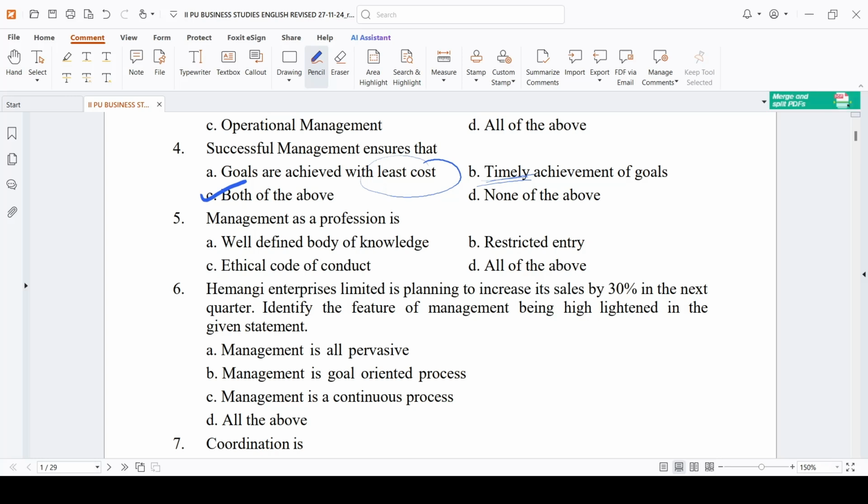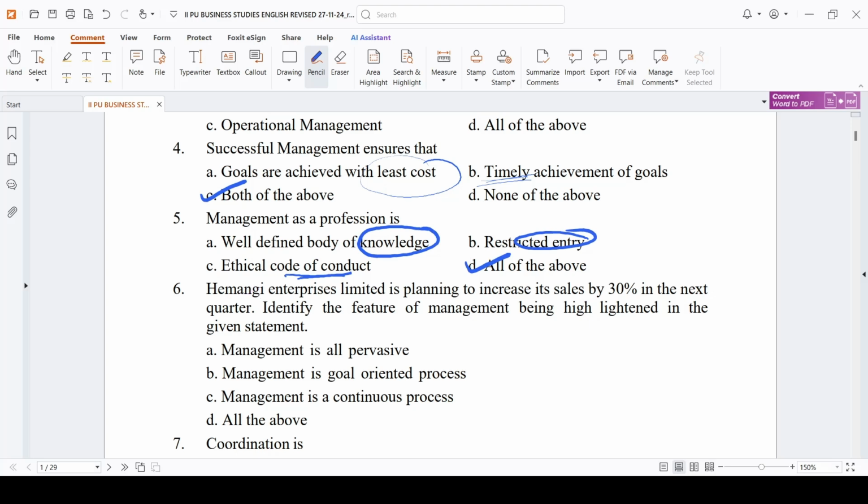You have to study in that, you have to get a certification from that. Restricted entry will be there. Ethical code of conduct: yes, there will be some ethical rules and regulations which you have to follow in that particular profession. So management as a profession includes a well-defined body of knowledge. You should have knowledge, not everyone can get entry into it, and you have to follow some code of conduct, some rules and regulations. So the answer is all the above.